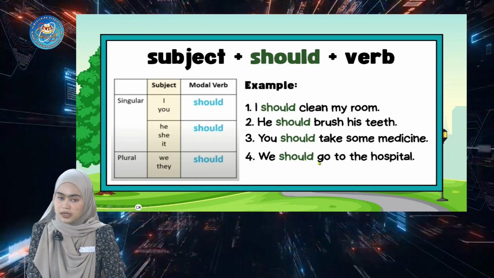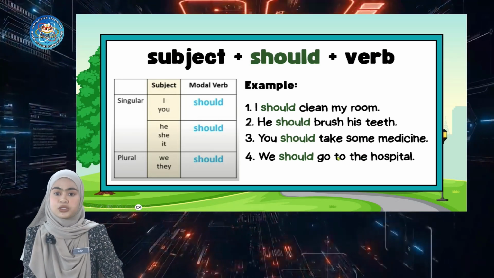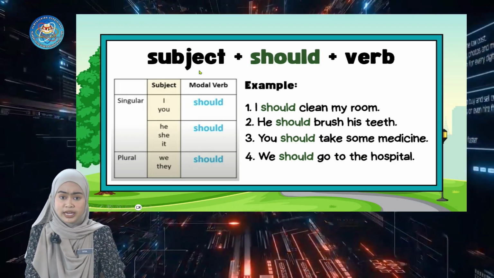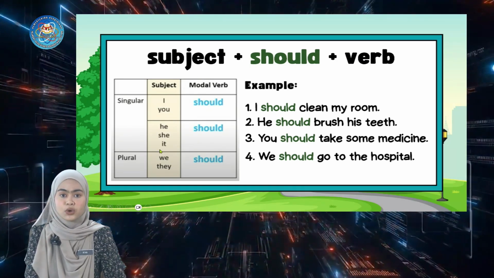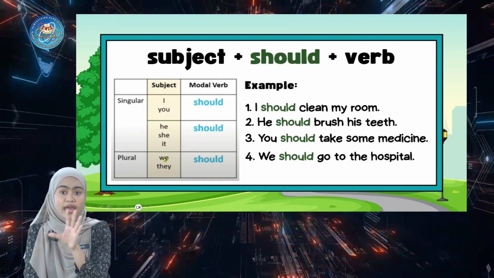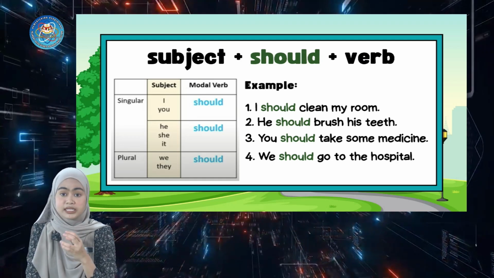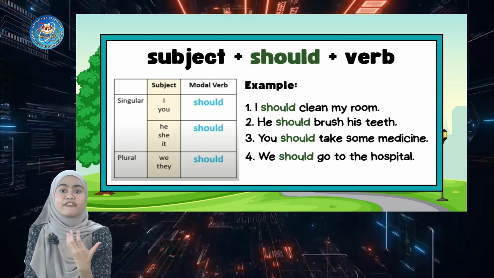And then two more examples here: you should take some medicine, and we should go to the hospital. The table shows how you use the subject and should, and then add any verb that you want, to form a sentence giving advice.